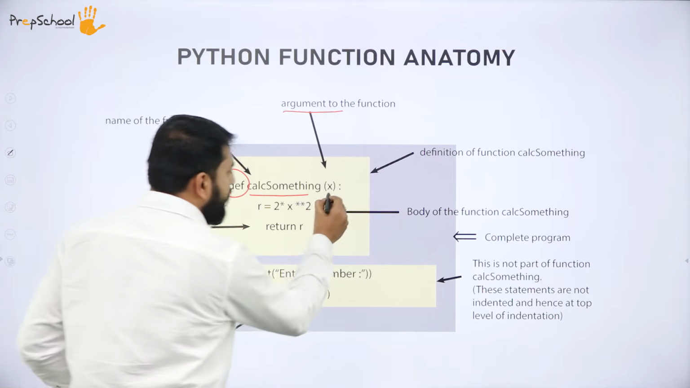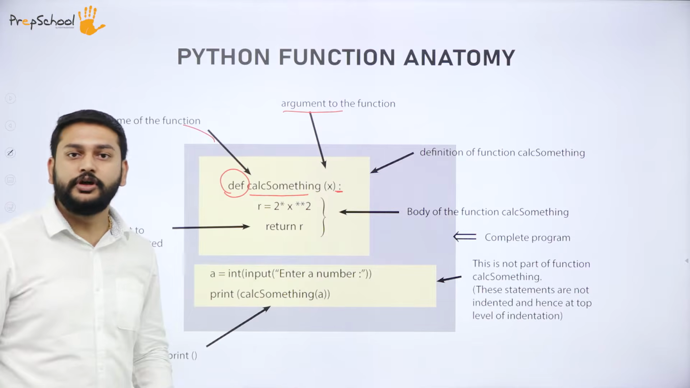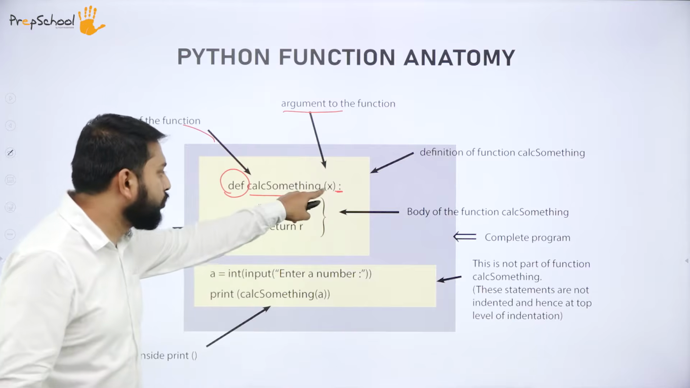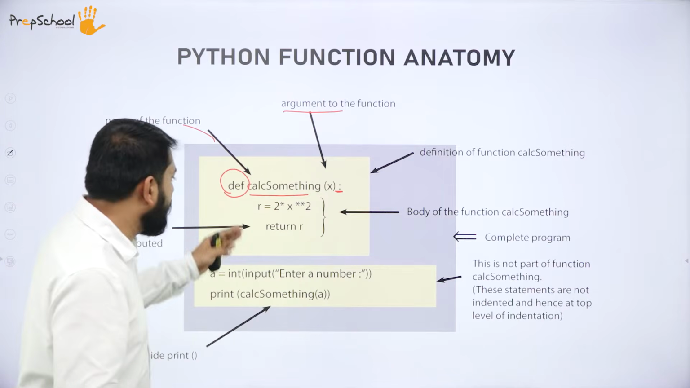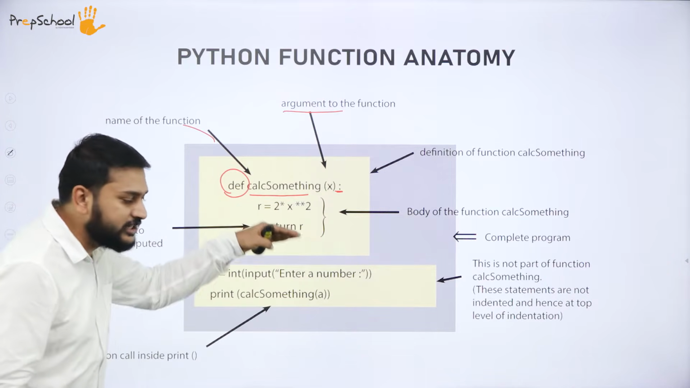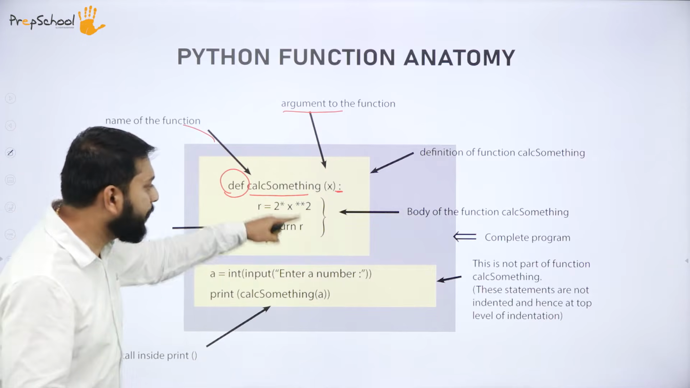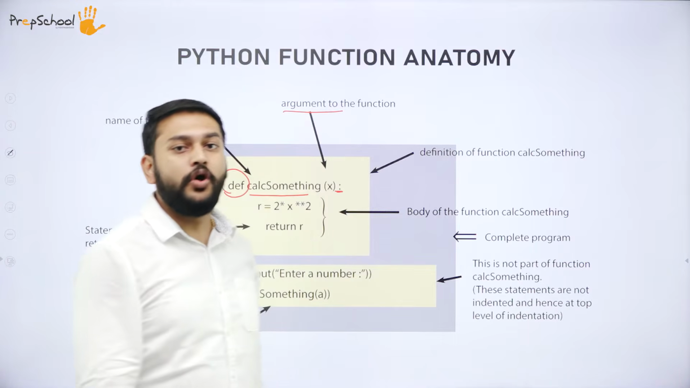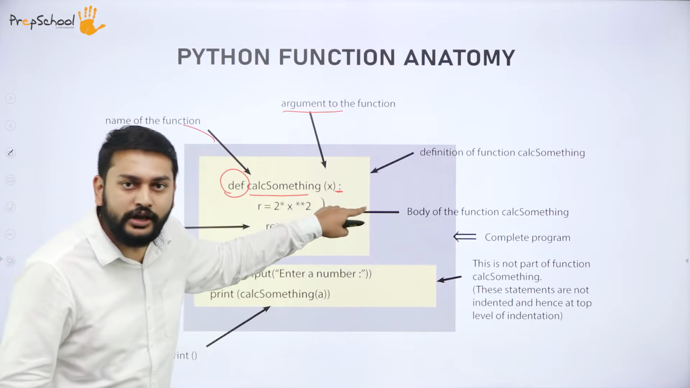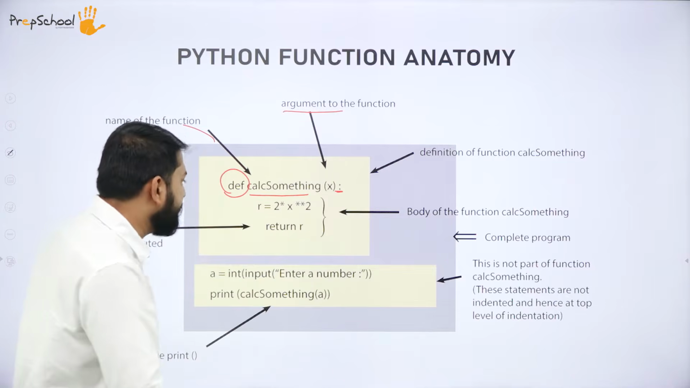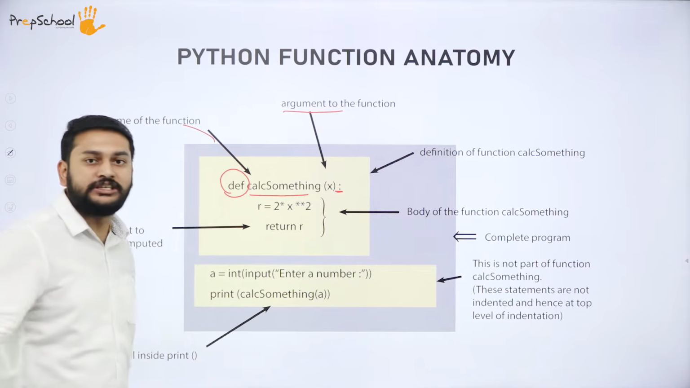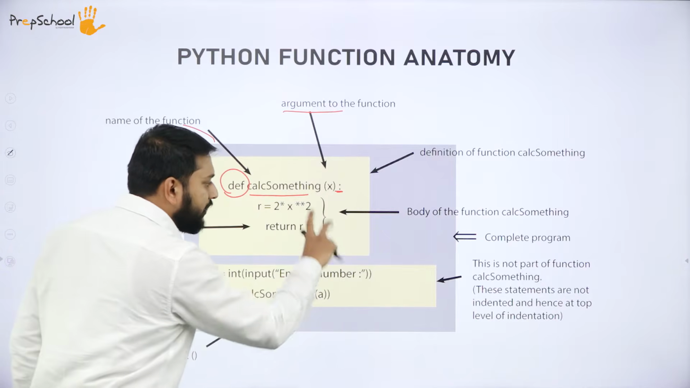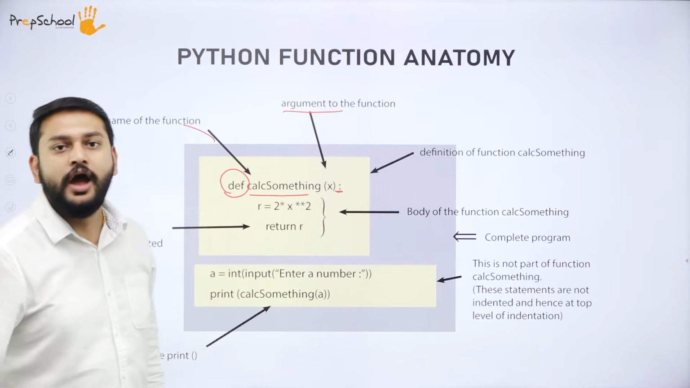Please observe, I have given the colon here. What is the meaning of colon? If I end the statement with a colon, you need to understand that after this colon, I have some set of statements which belong to one particular block. If I have the colon at the end of the statement, then after that I will have some set of statements which belong to one particular block. That is what you need to understand.